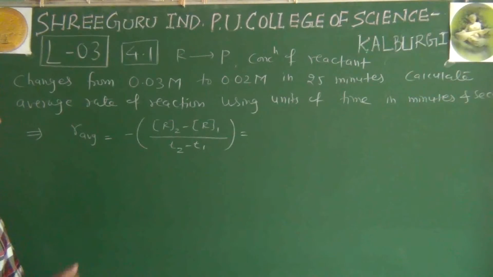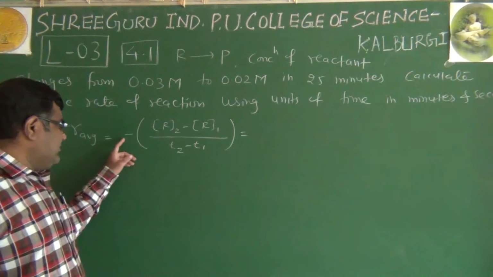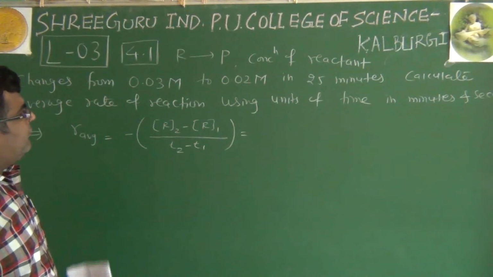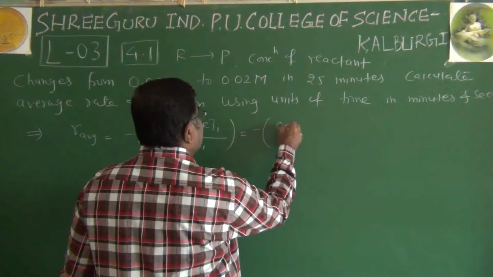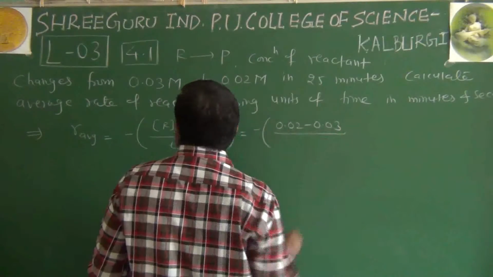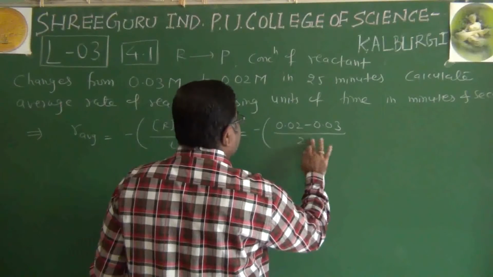This we can write instead of delta change in molar concentration. This formula we can use directly. Now the negative sign, because we are expressing this rate in terms of reactant. So you can write this as negative 0.02 minus 0.03, and the time period is 25.